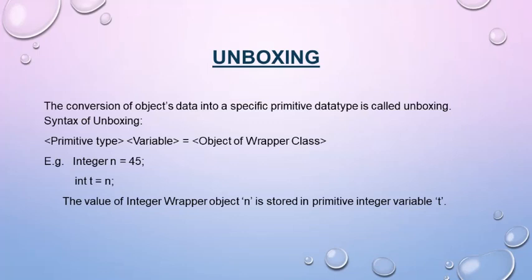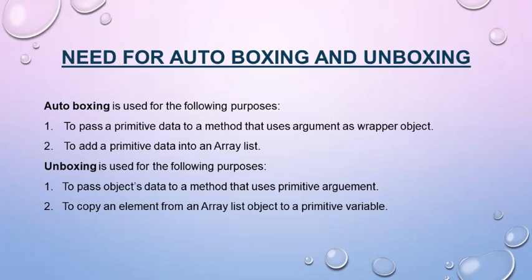The next topic is, what is the need of this autoboxing and unboxing? Autoboxing is needed for the following purposes: to pass a primitive data to a method that uses argument as wrapper object, and second, to add a primitive data into an array list. Unboxing is used for the following purposes: to pass object's data to a method that uses primitive argument, and to copy an element from an array list object to a primitive variable.